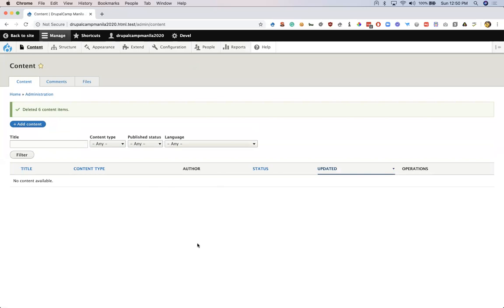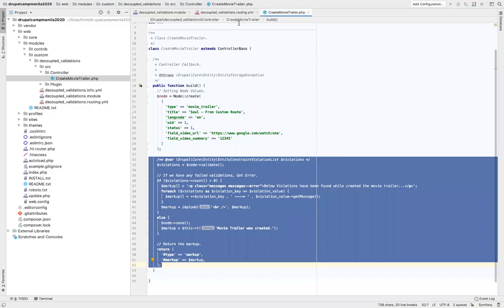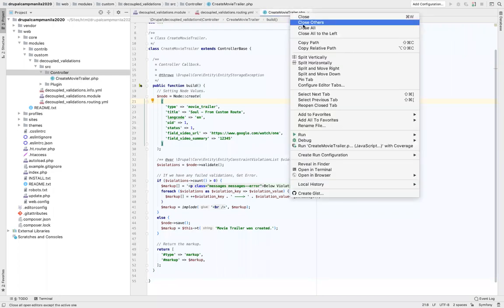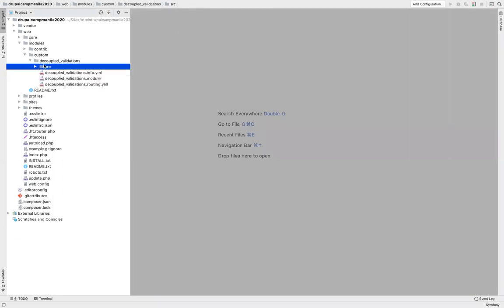Okay, so the content is deleted. Now let's go to PHPStorm. In step 1, we said we are going to create some constraints and constraint validator classes, or plugins.